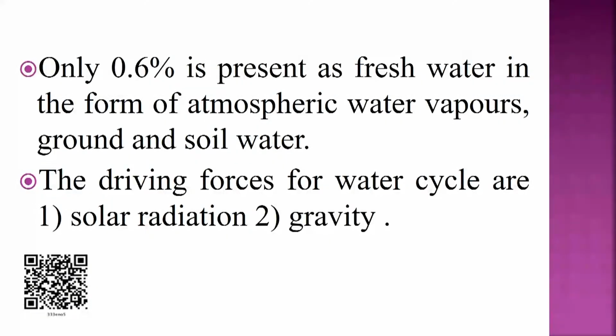Almost 95% of the total water on the earth is chemically bound to rocks and does not cycle. So, out of the remaining 5%, nearly 97.3% is in the oceans and 2.1% exists as polar ice. So, only 0.6% is present as fresh water in the form of atmospheric water vapor and ground and soil water. And the driving forces for the water cycle are solar radiation and gravity.